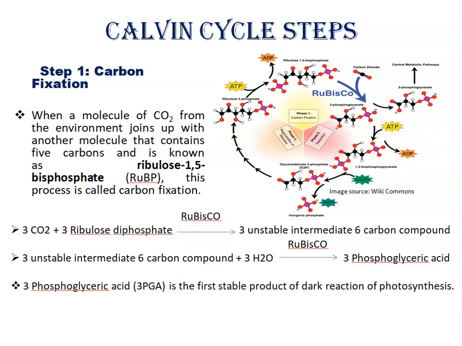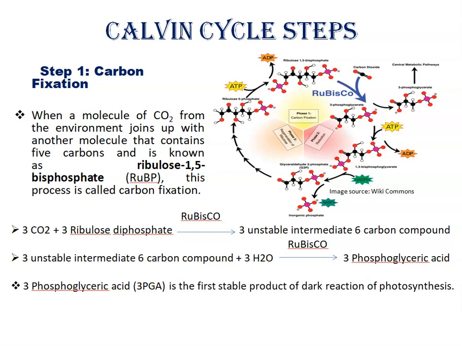When a molecule of carbon dioxide from the environment joins up with ribulose 1,5-bisphosphate in the presence of enzyme rubisco, first a 3 carbon unstable intermediate, 3 molecules of unstable intermediate 6 carbon compound, is formed.